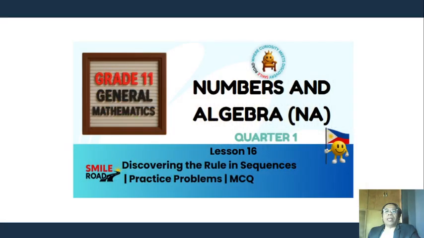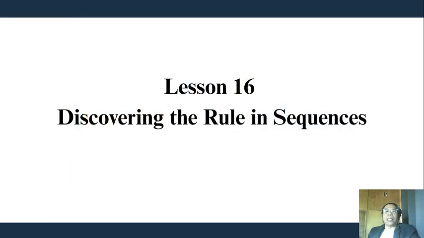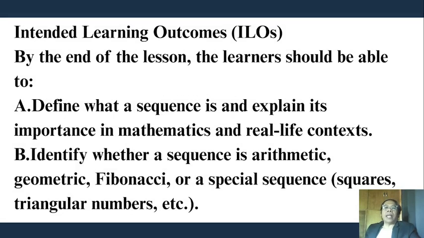We are now dealing with lesson number 16 about discovering the rule in sequences. Intended learning outcomes. By the end of the lesson, the learners should be able to: A. Define what a sequence is and explain its importance in mathematics and real-life context.